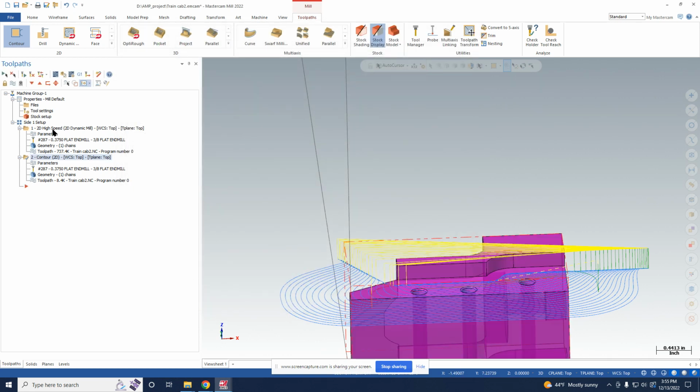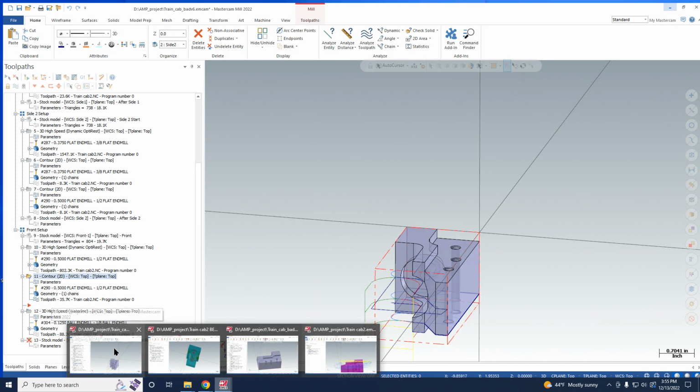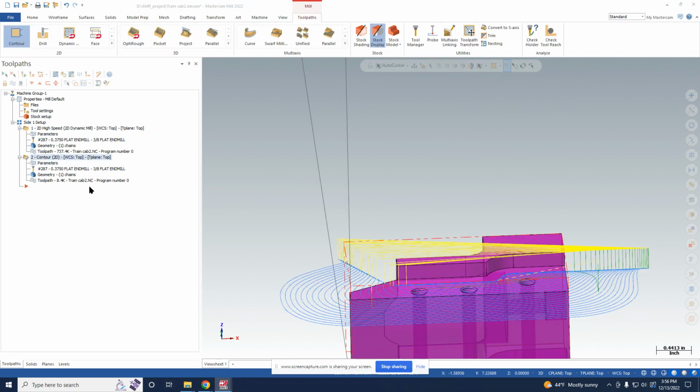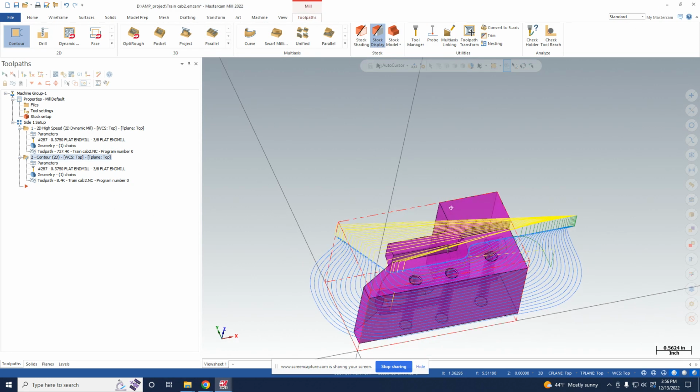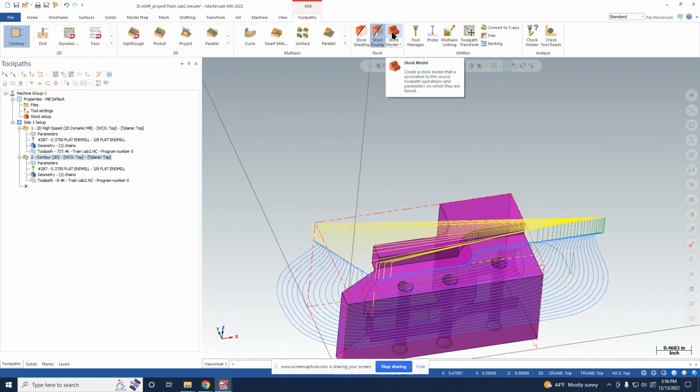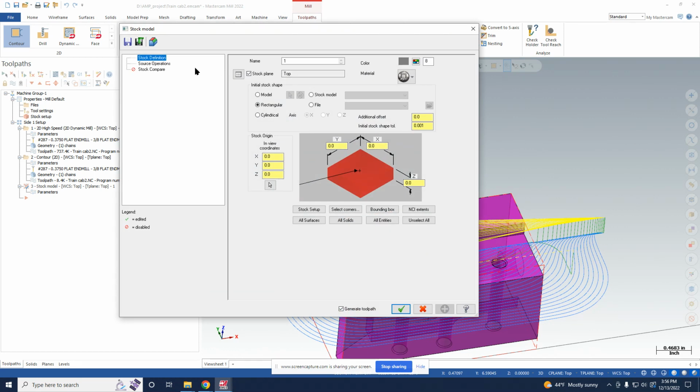Okay, and then now what we're going to do is we're going to add a stock model. Let me just double check something. Yeah, okay. So we're going to add a stock model, which will show the results of this machining operation. So what we're going to do is we're going to do stock model, and we're gonna define it based on the rectangular part.